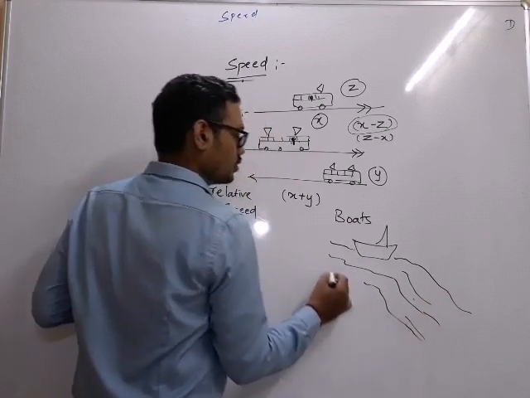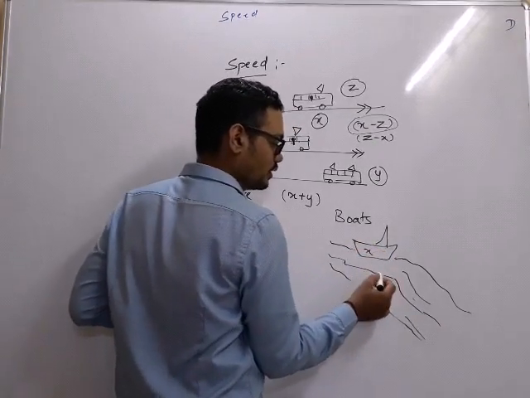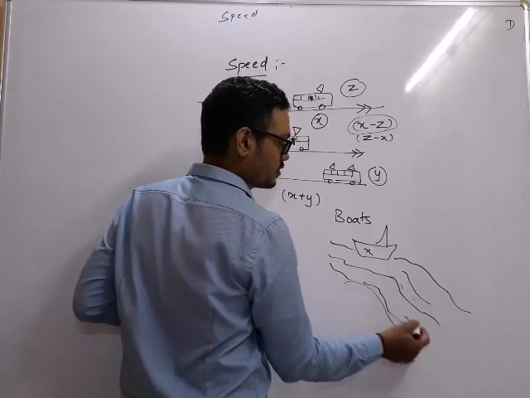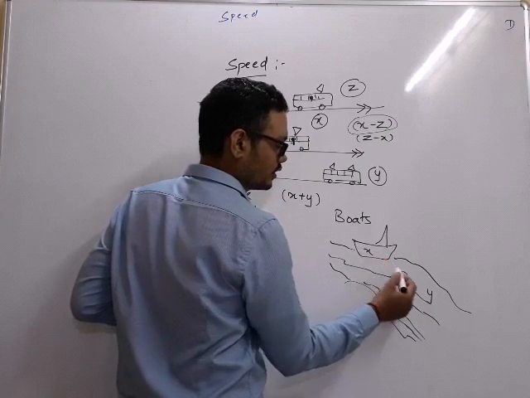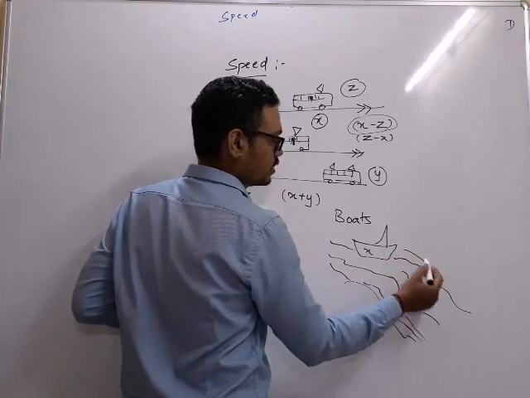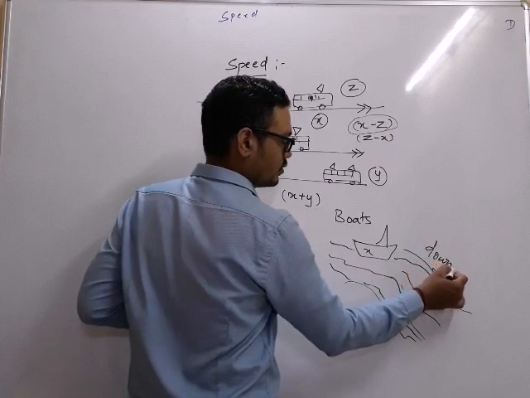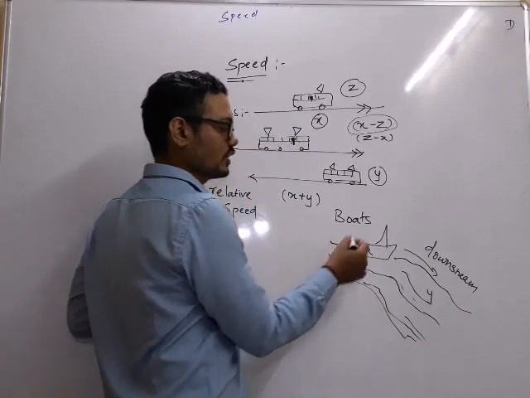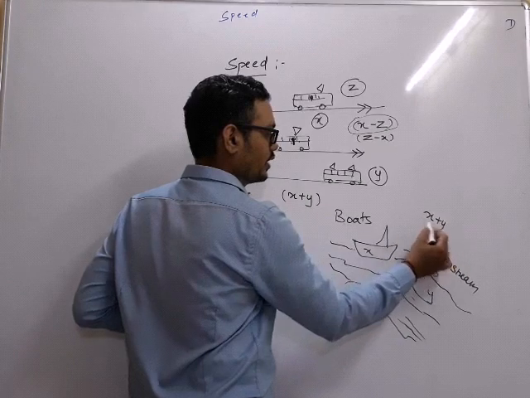Okay, so if its speed is x and the speed, because of this tilt, if the speed of the stream is y, then actually after this position is crossed, this is known as downstream. So after this position is crossed, actual speed of this, the relative speed will become x plus y.